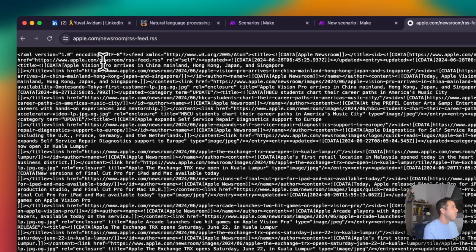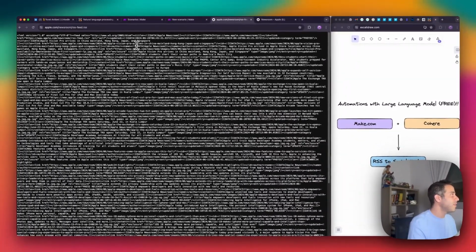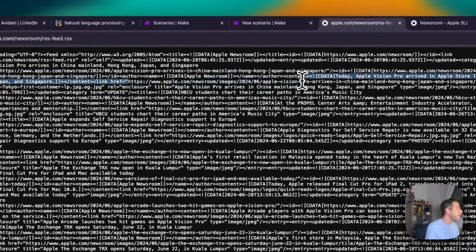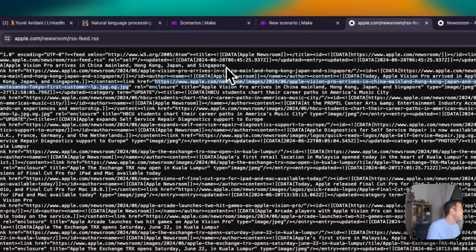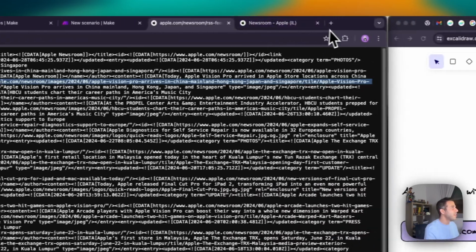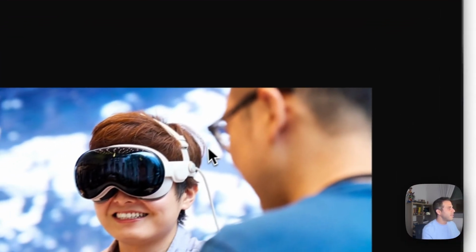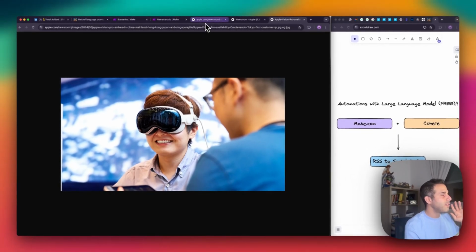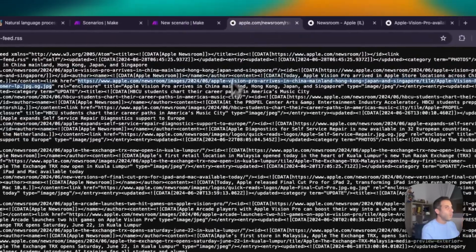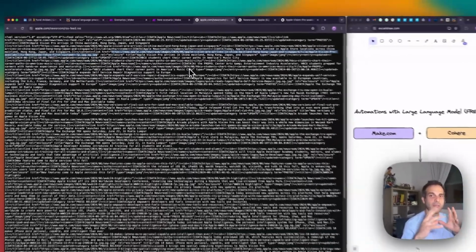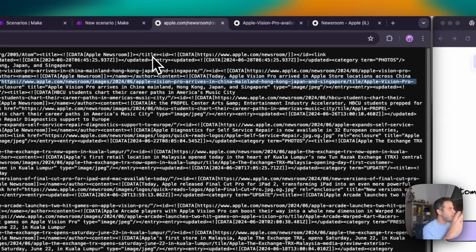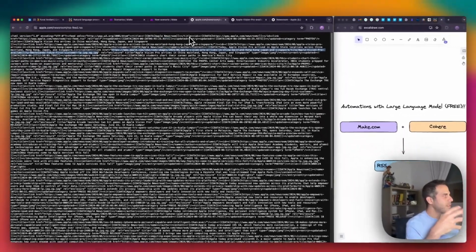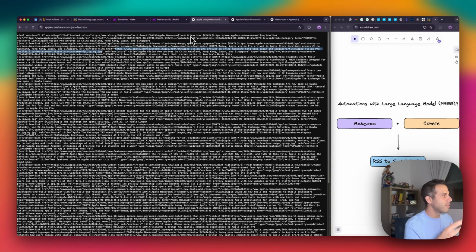So if I were to go to this link attached in here, which is the Apple Vision Pro something, I have this complete link that will take me to an image in this case, and I will paste it in the browser. You see, I got this image. Now, just so we can understand what happened, we searched for Apple RSS feed for Apple Newsroom, which is Apple's blog. I got some link, I pasted it, and I got an image from this blob of text. So we can definitely understand that this blob of text represents articles, okay?